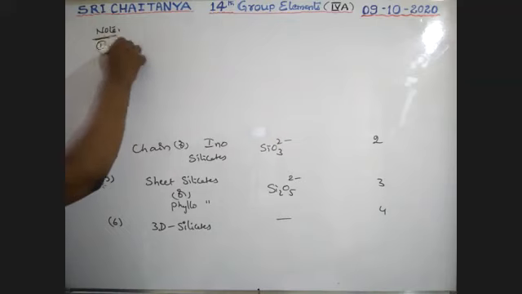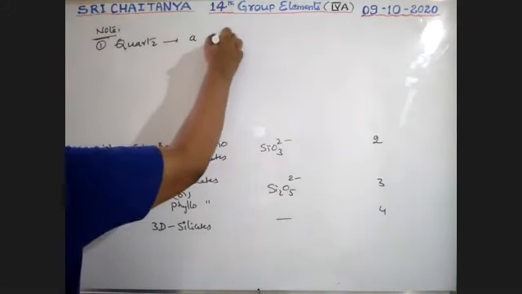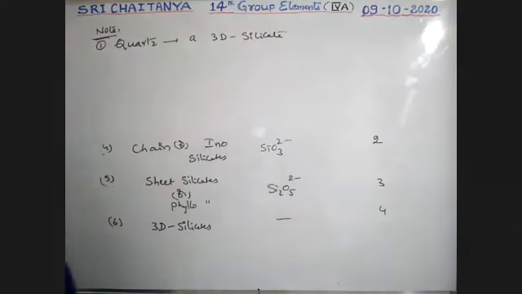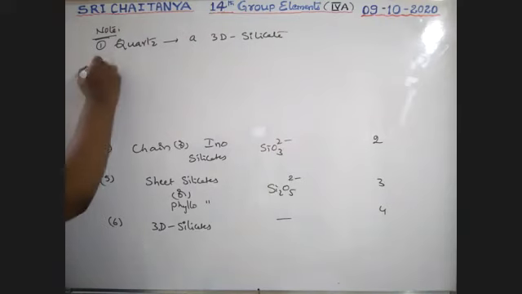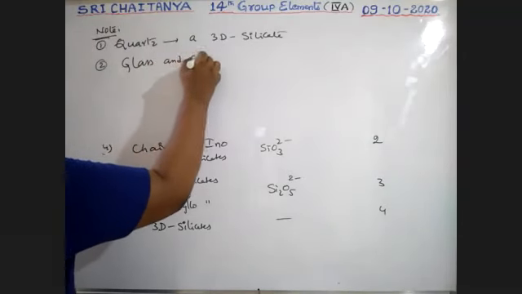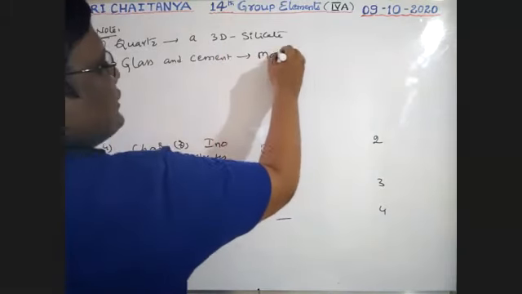First one, quartz is a 3-dimension silicate. It is an example of a 3-dimension silicate. Second point, glass and cement are man-made silicates.